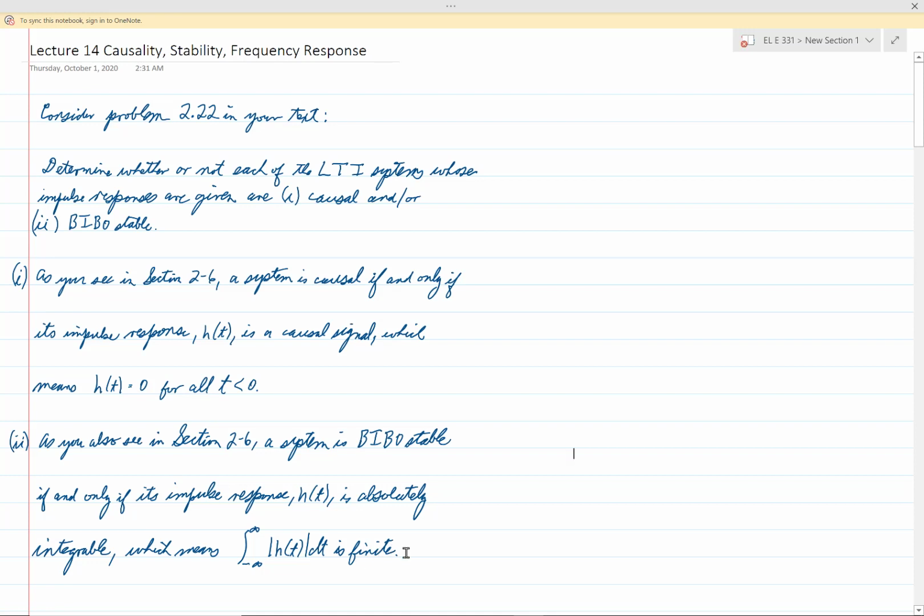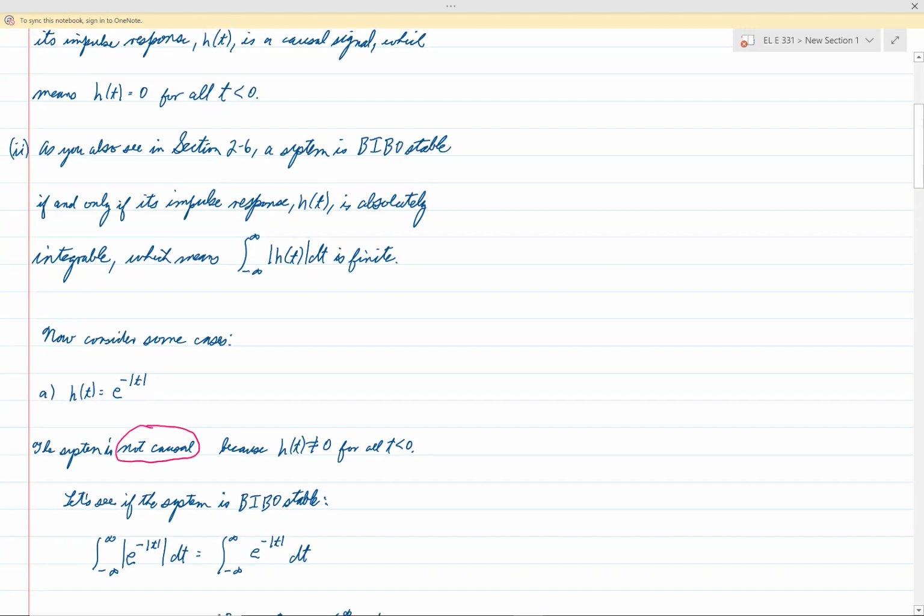If so, then the system is BIBO stable. If not, then it is not BIBO stable. So let's look at a few cases now and see how this goes.